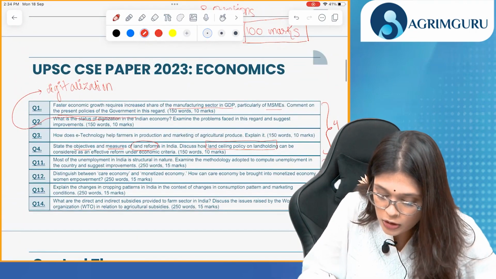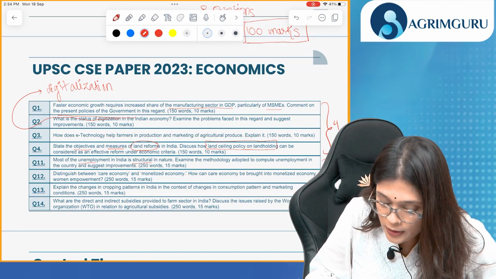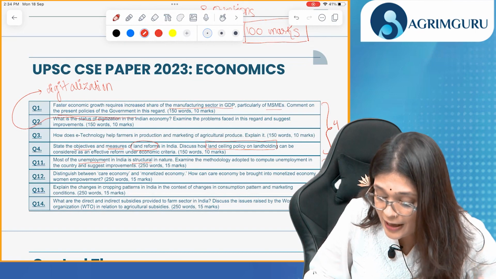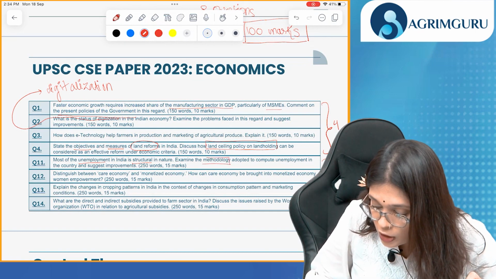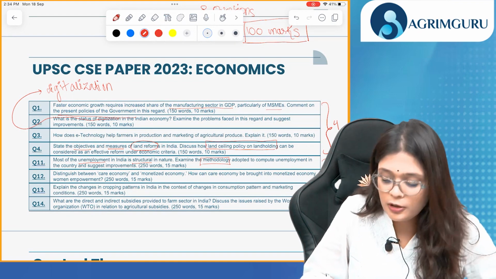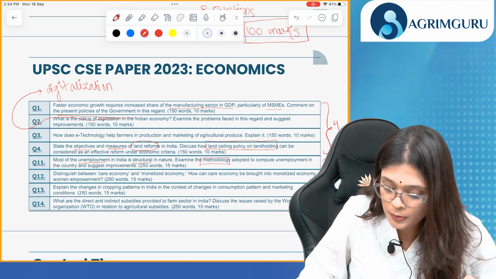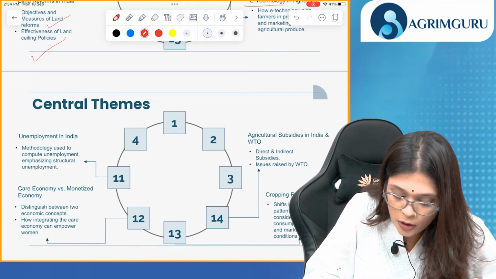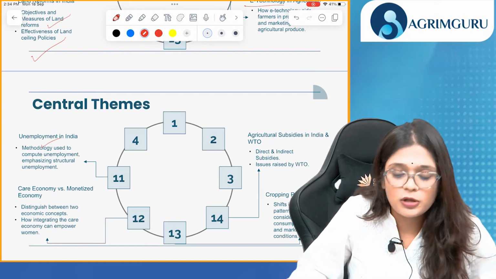Now, our 11th question was structural unemployment. Most of the unemployment in India is structural in nature. Examine the methodology adopted to compute unemployment in the country and suggest improvements. This is also current because we need to discuss the methodology. So, our central theme would be structural unemployment and the methodology used to compute it.